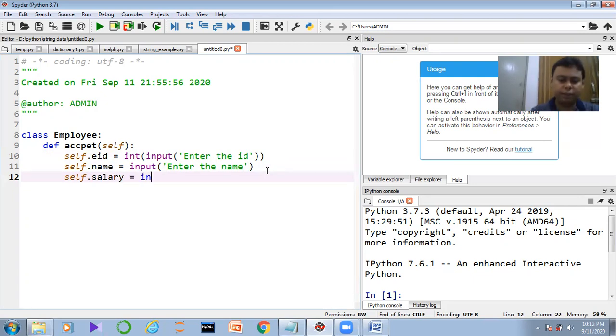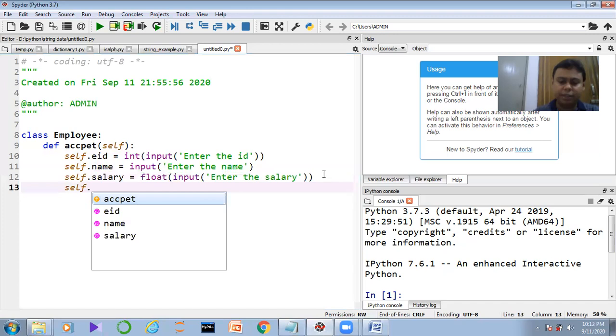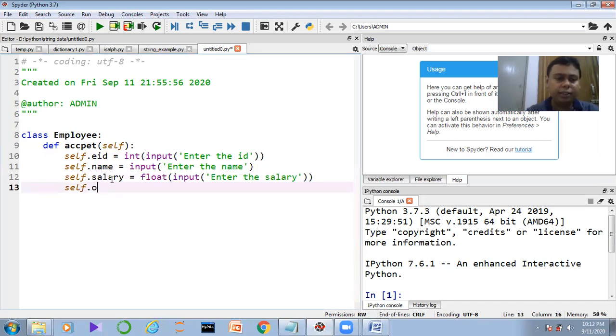So here I define salary. I am taking the salary as a float type of data. Float. I'm taking the input here, enter the salary. Now I want to define the overtime. You can understand, guys, here I define the EID, name, salary, overtime. All are basically variables. Okay. So here again, you can define like this, take it as overtime.